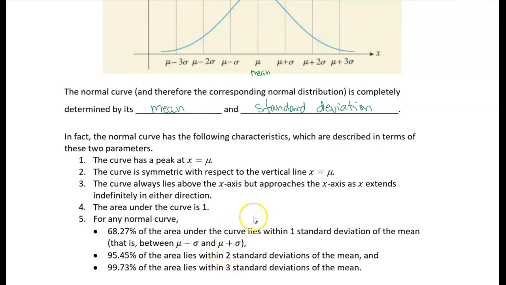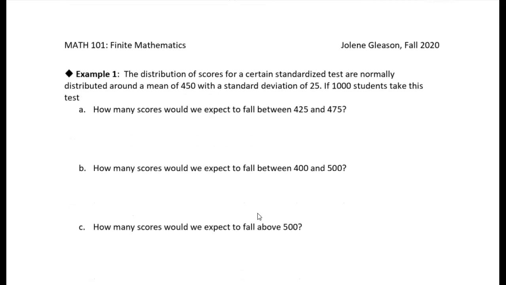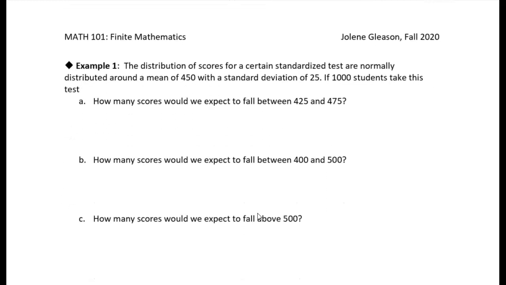All right, so let's take a look at example 1. We're going to use what we just learned to find some probabilities. All right, so the distribution of scores for a certain standardized test are normally distributed around a mean of 450 with a standard deviation of 25. If 1,000 students take this test, how many would be expected to fall within the range between 425 and 475?